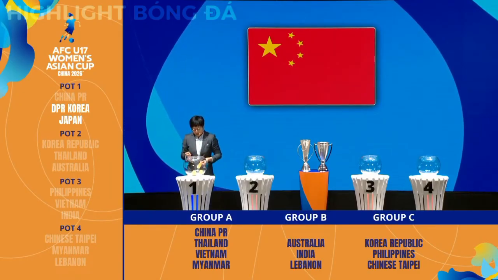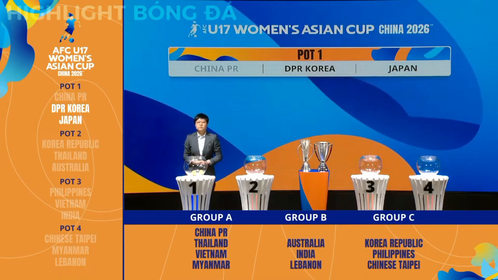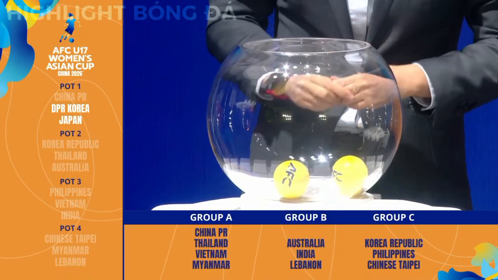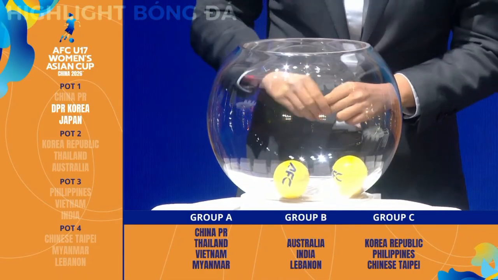China's best result in this competition dated back to 2005, when they finished as the 2nd place in this tournament. They have also qualified 4 times to the FIFA Under-17 Women's World Cup through this AFC Championship. And now we will continue for the remaining 2 position ones.